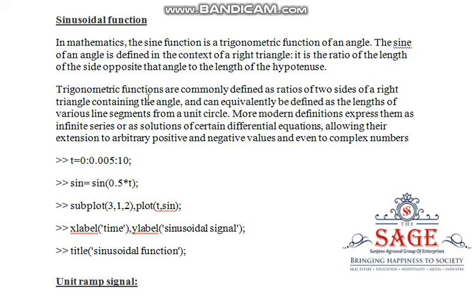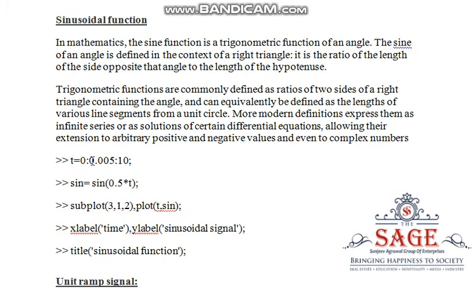Trigonometric functions are commonly defined as ratios of two sides of a right triangle containing the angle and can equivalently be defined as the length of the various line segments from a unit circle. More modern definitions express them as infinite series or as a solution of certain differential equations allowing their extension to arbitrary positive and negative values and even to complex numbers.